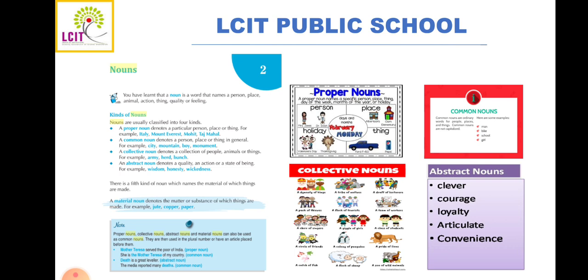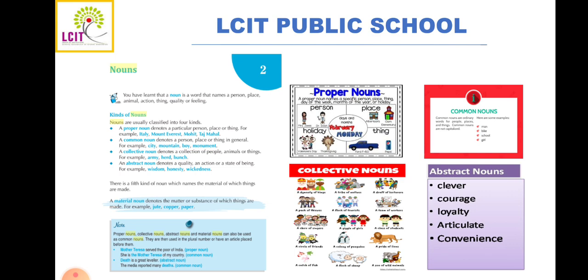Nepal is a beautiful place. Now, name of a place. What is that name of a place? Nepal. So in this way, a word used to show the name of person, thing, quality, idea, state or feeling is known as noun. So now there are several kinds of noun. There are 4 kinds of noun. How many? Yes, 4. So what are those?